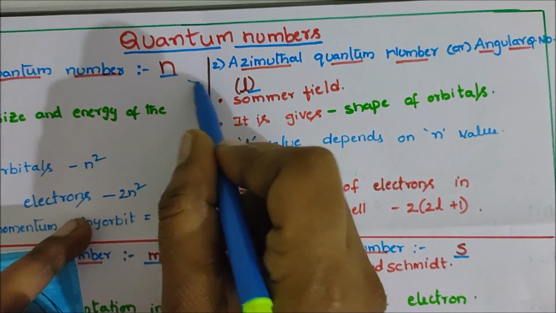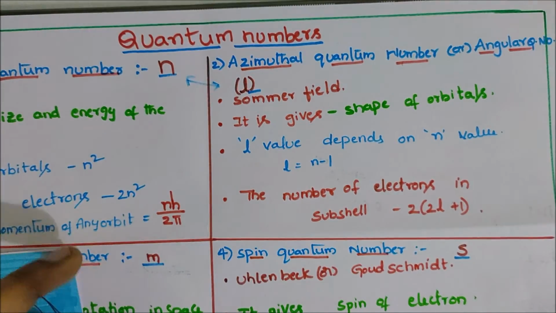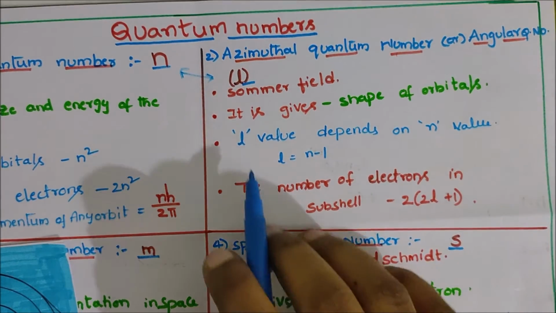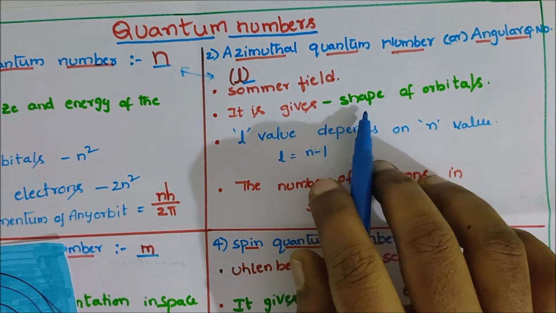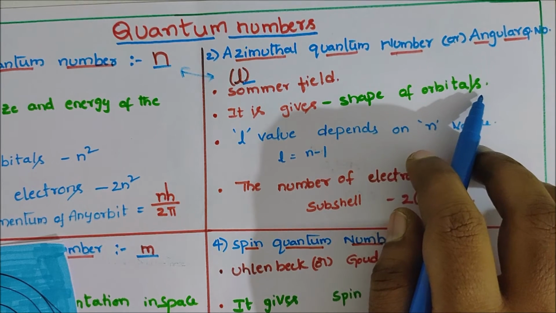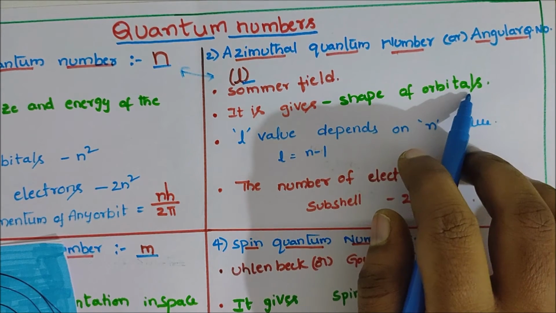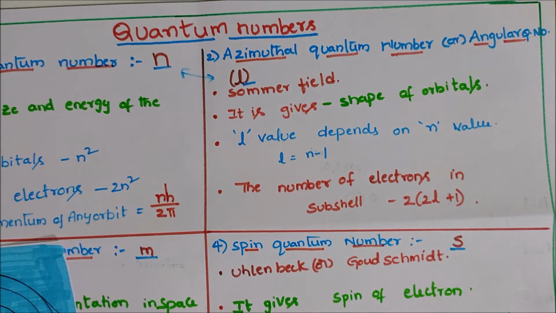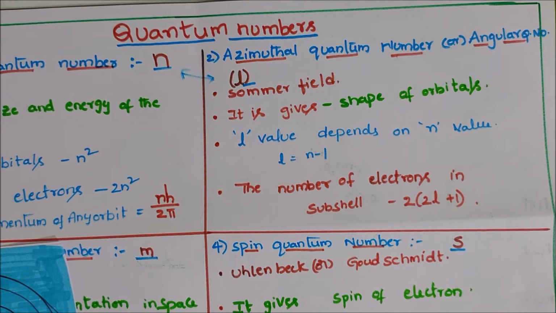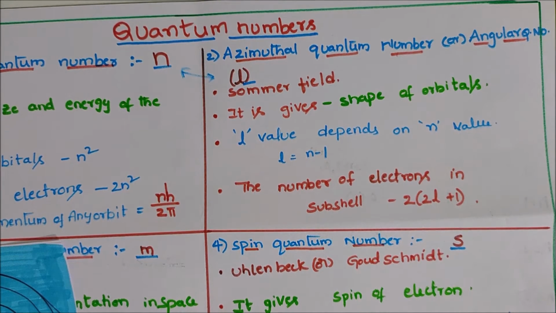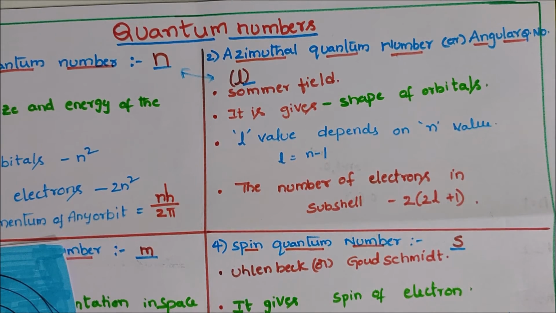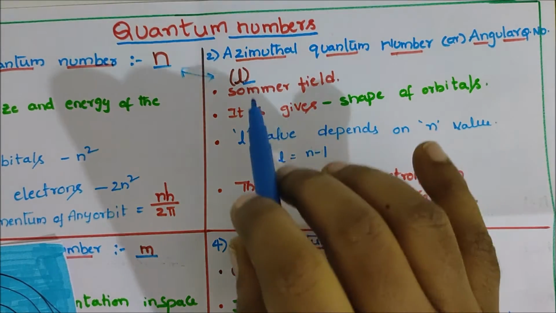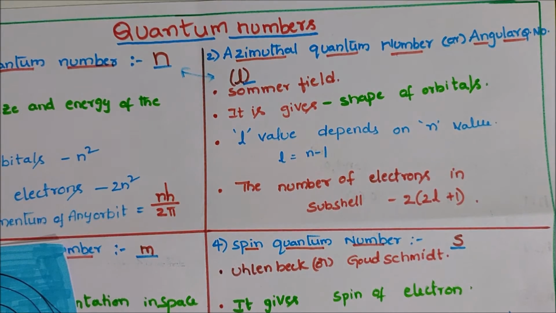The azimuthal quantum number gives the shape of the atomic orbitals: the s orbital has a spherical shape, the p orbital a dumbbell shape, the d orbital a double dumbbell shape, and the f orbital a complex shape.